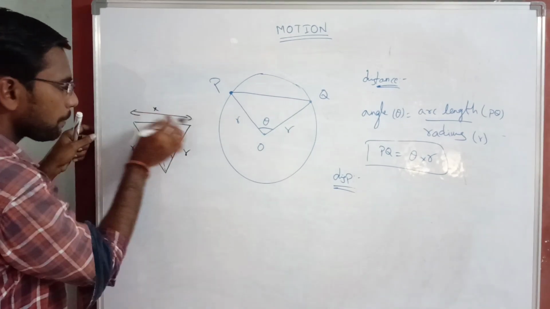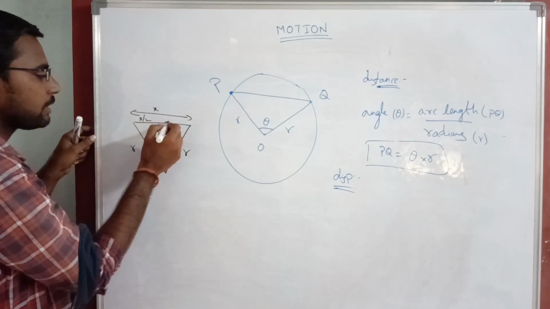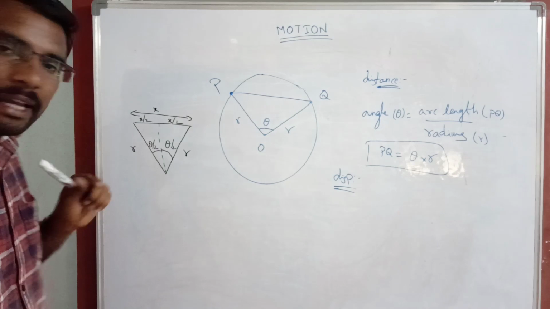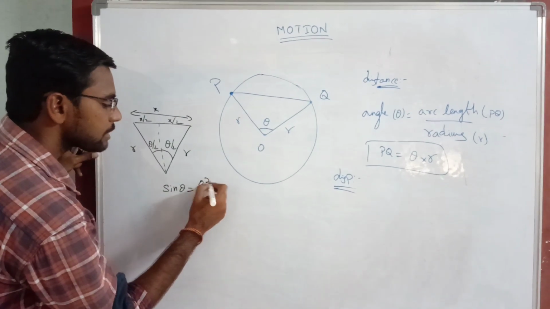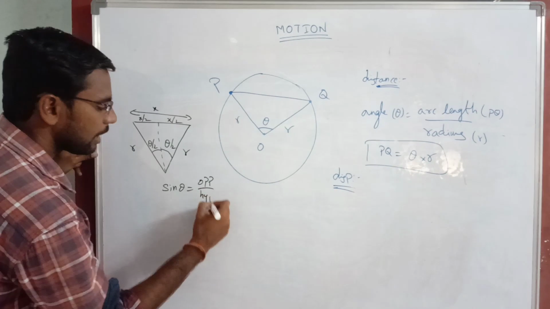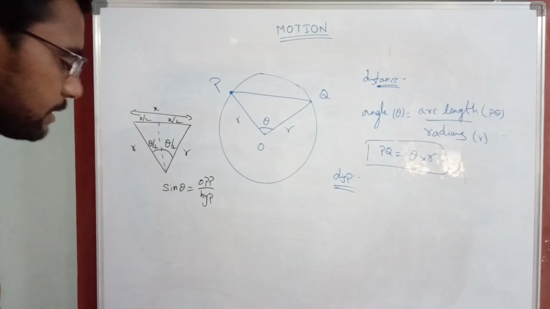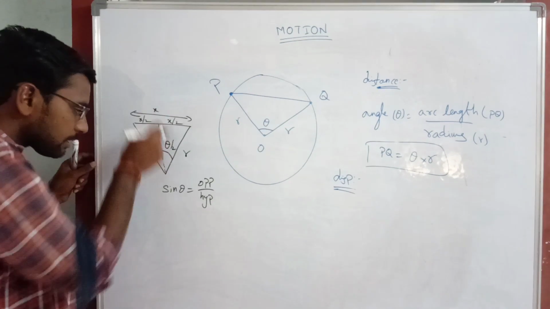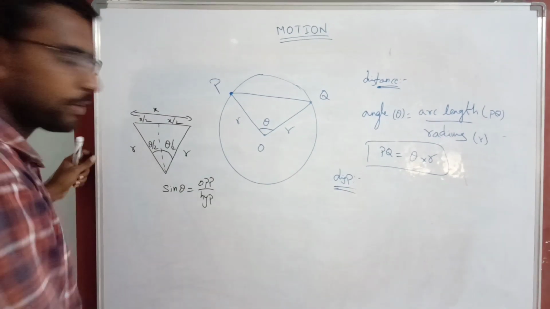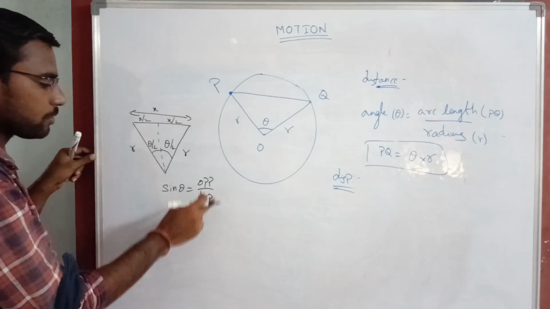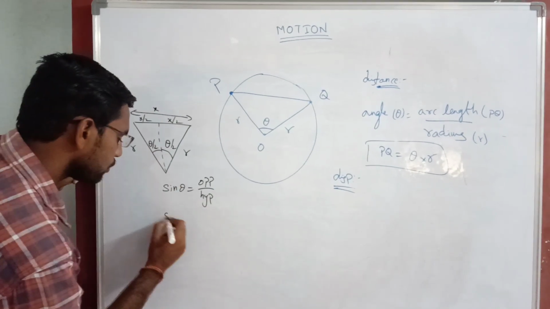So I need to find these opposite sides. So it is total x, which means half I made, so it is x by 2. It is also x by 2. So sin theta equals opposite side by hypotenuse. It is a formula to find the opposite side. If you want to find this side, cos theta equals adjacent side by hypotenuse. Now I want to find the opposite side, so I am using this formula. So here the angle is theta by 2.